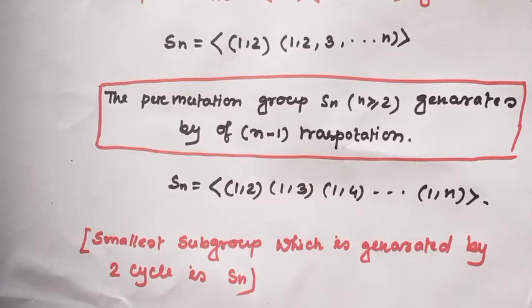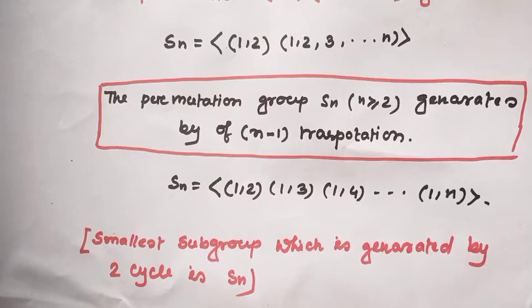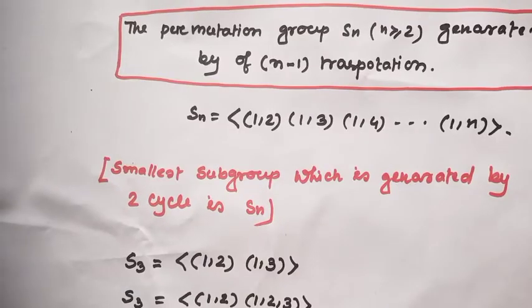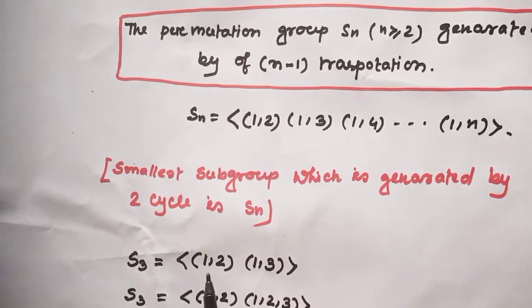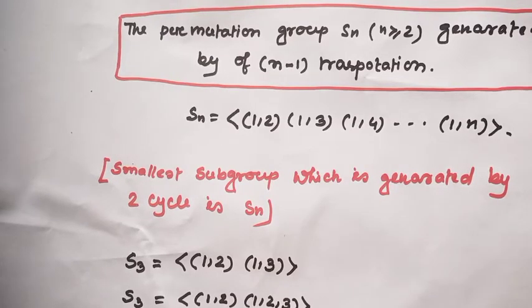So, there exists a nice fact. The smallest subgroup which is generated by 2-cycles is nothing but Sn. And this is a very interesting fact. For example, I have seen S3 is generated by the cycles (1 2) and (1 3), because the permutation group is generated by n minus 1 transpositions.